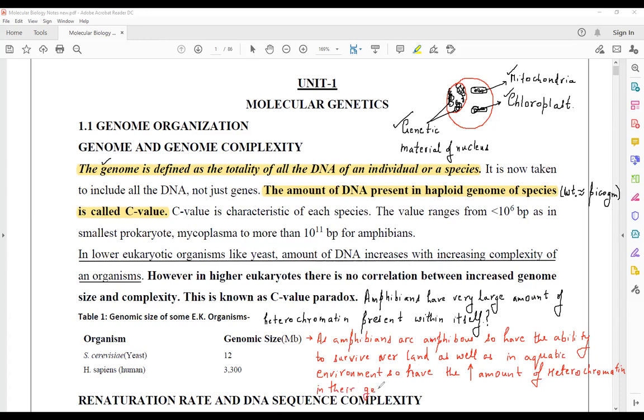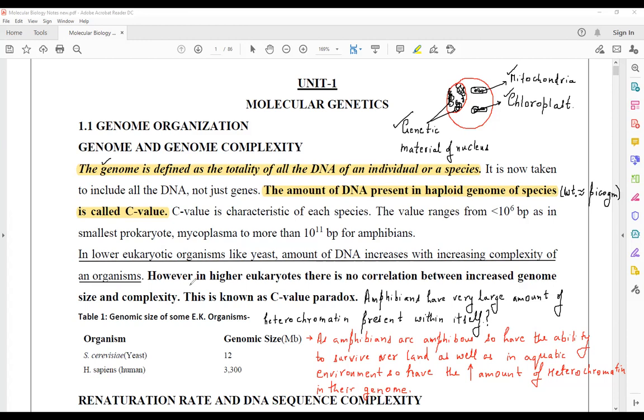This question was being asked, so you must know the exact answer of this particular question. Okay, now see, that is why there is no correlation between increased genome size and complexity in the case of higher eukaryotes. And this lack of correlation is referred to as the C value paradox, because there is no correlation between the complexity of the organism and the amount of genetic material present within itself. That is why this phenomenon is commonly referred to as the C value paradox.